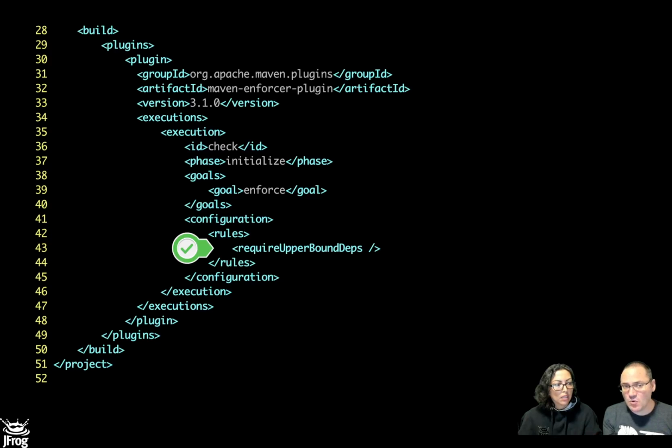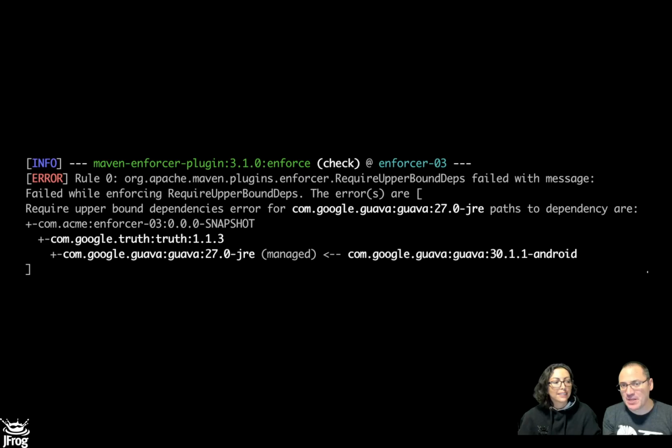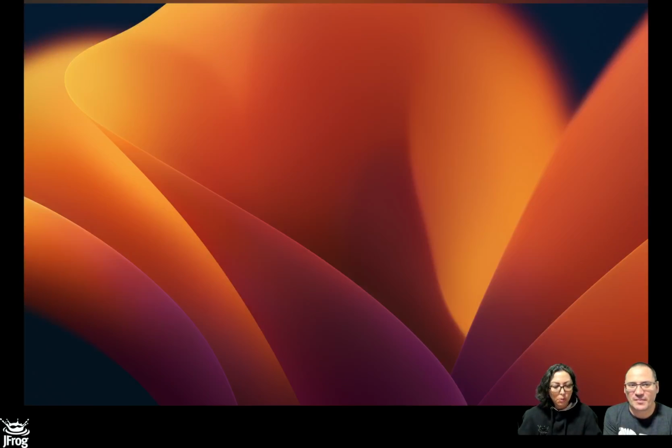And if we use another rule called requireUpperBoundDeps, this is the one that turns on semantic versioning. So when we run the build, now it tells us, look, you have two different versions of Guava. Make up your mind. There's version 27 in this case and 30. Pick one of those. Okay, so let's continue with the questions.